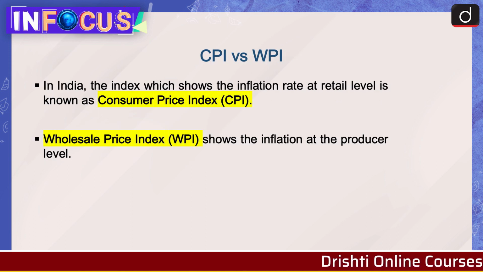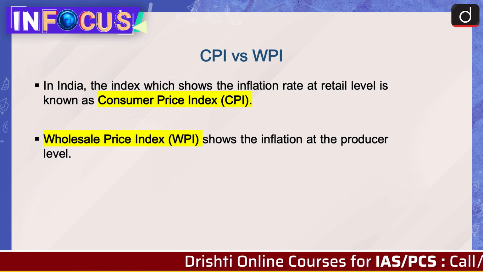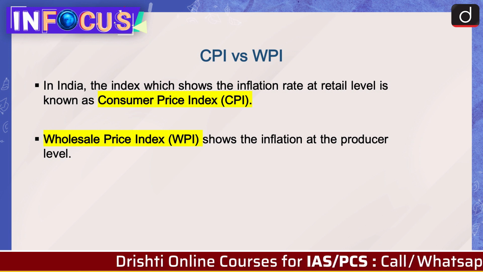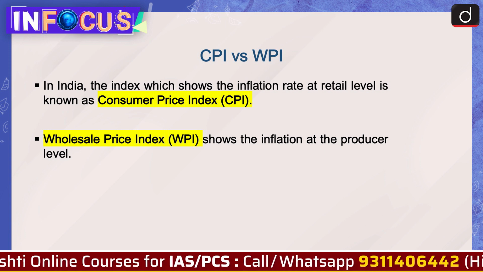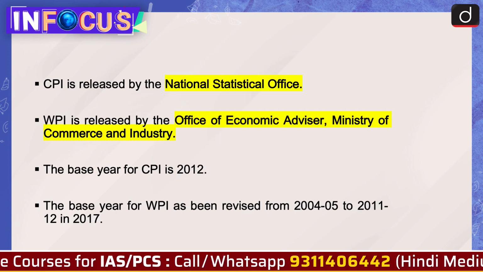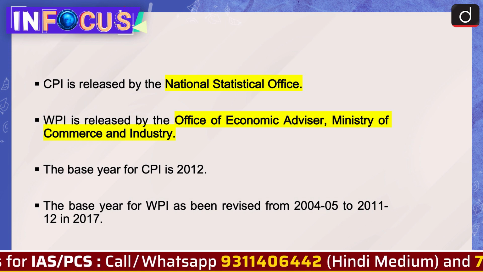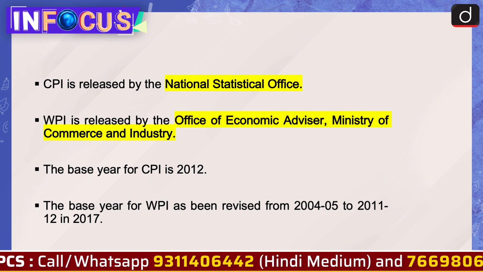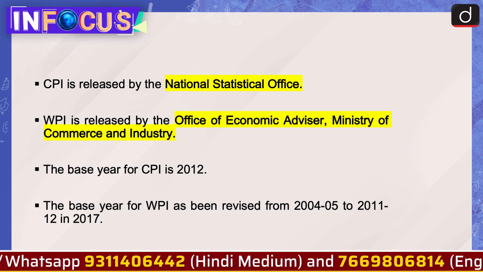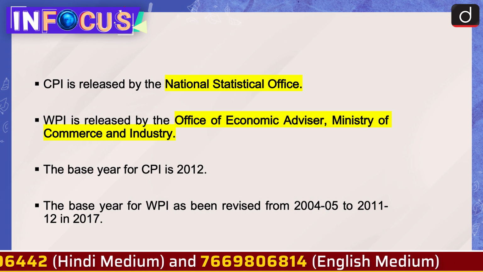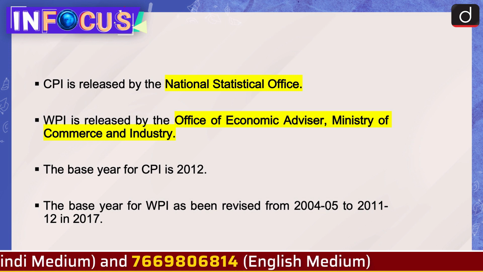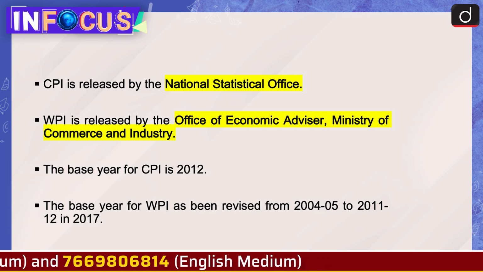CPI versus WPI. In India, the index which shows the inflation rate at retail level is known as Consumer Price Index or CPI, and WPI or Wholesale Price Index shows the inflation at the producer level. CPI is released by the National Statistical Office and WPI is released by the Office of Economic Advisor, Ministry of Commerce and Industry. The base year for CPI is 2012 and the base year for WPI has been revised from 2004-05 to 2011-12 in 2017.